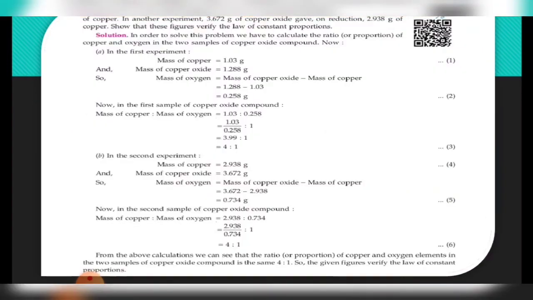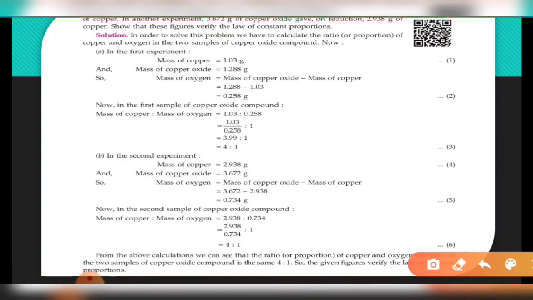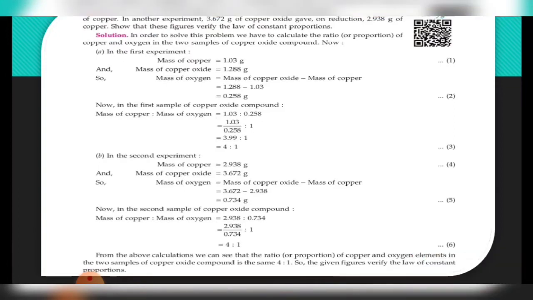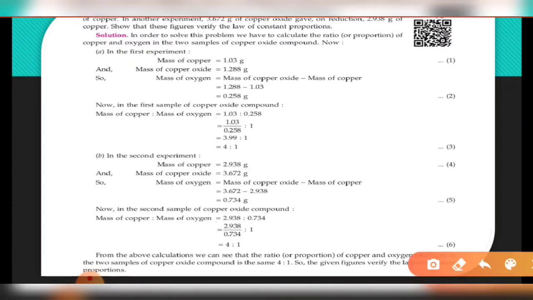Here we have the numerical part also related to it. It states that in an experiment 1.288 gram of copper oxide was obtained from 1.03 gram of copper. In another experiment, 3.672 gram of copper oxide gave on reduction 2.938 gram of copper. Show that these figures verify the law of constant proportion.